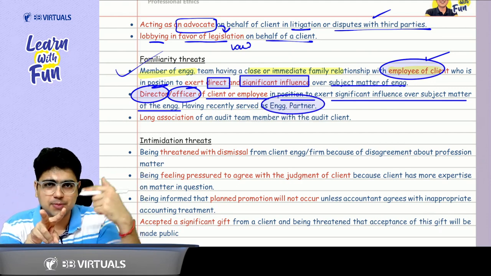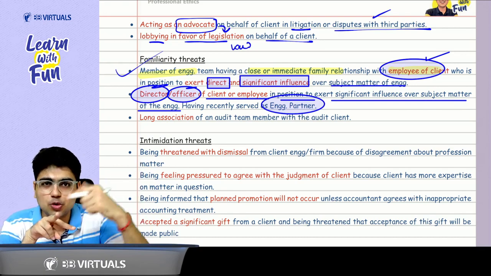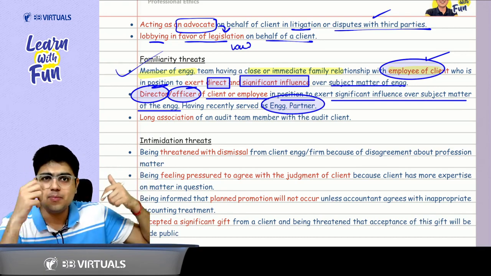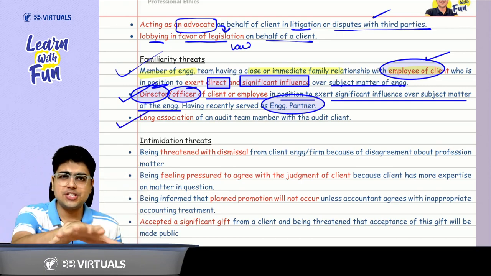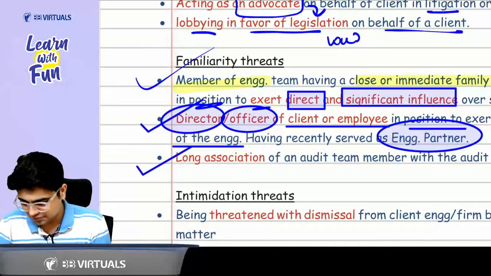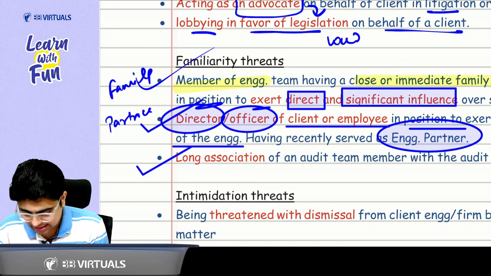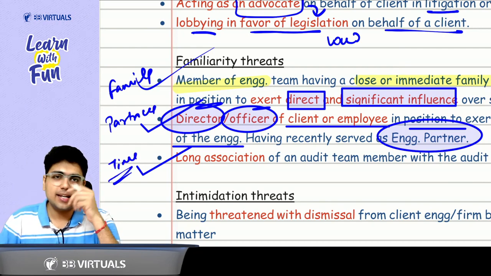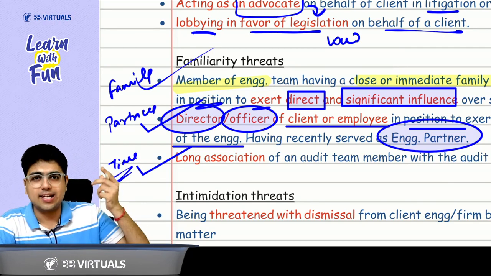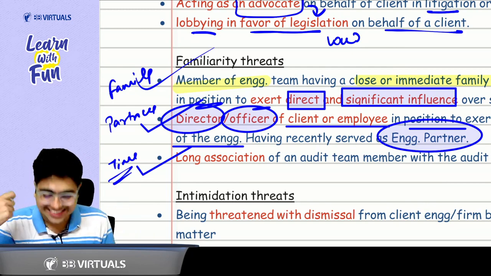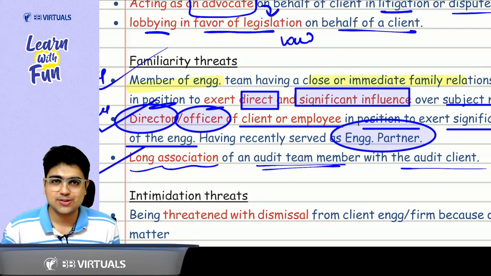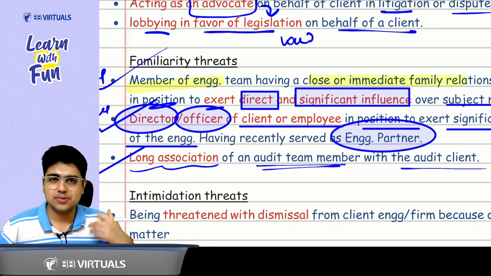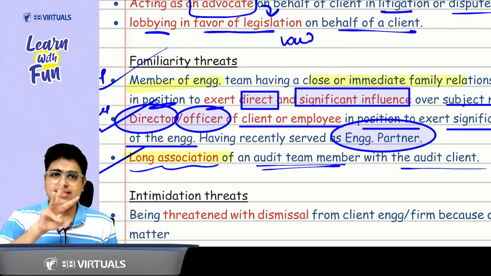First of all, we have the relationship of family member. Second is the relationship through our firm, that whoever was a partner in our firm is now serving as the director or officer of the client. And the third case is relationship by time. So the first one is the family relationship, the second is relationship by partner, and the third one is the relationship by time. Relationship by time means we have spent so much time with the client that now we have developed feelings for each other. That means it says long association of an audit team member with the audit client. In case there is long association, it is obvious that they will develop some sympathy for each other. So these are the three cases that you need to remember.